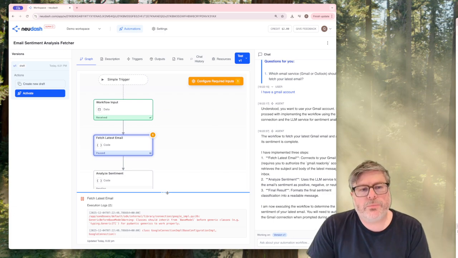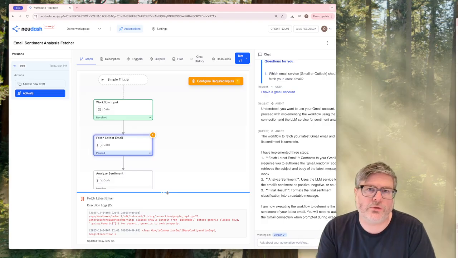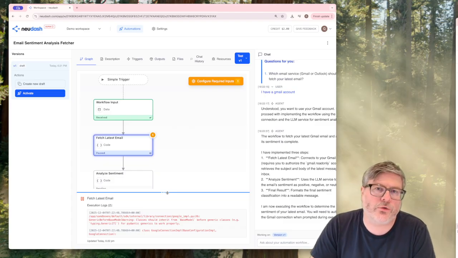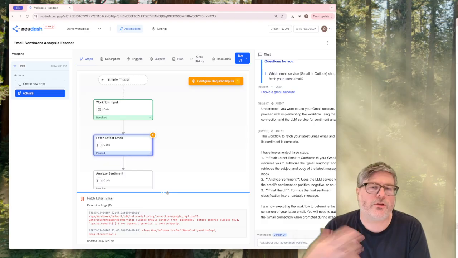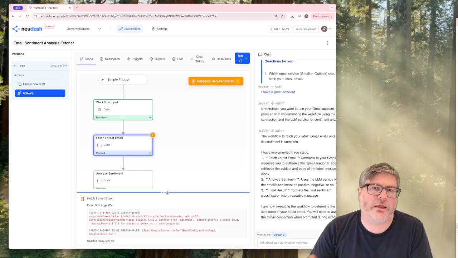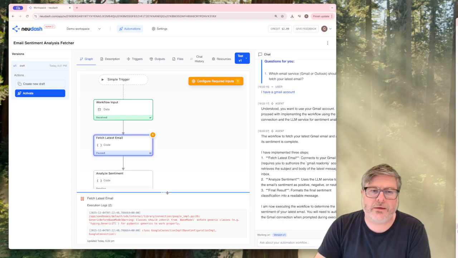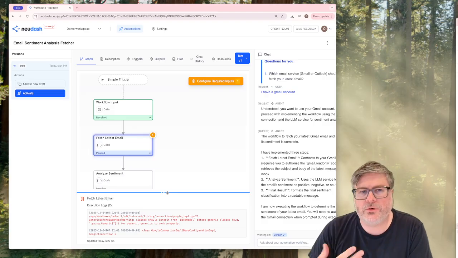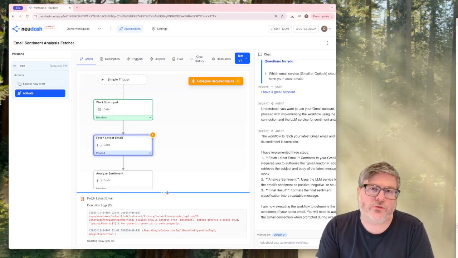Now, an important part of the system is that we don't allow the agent or the AI to actually see user credentials. We give it a way to request credentials so it can then use those in order to connect, but we are hiding that functionality away from the AI. Connectivity and configuration is ultimately the hard part of automation systems, and we really want to simplify this for users by putting a nice experience around it.